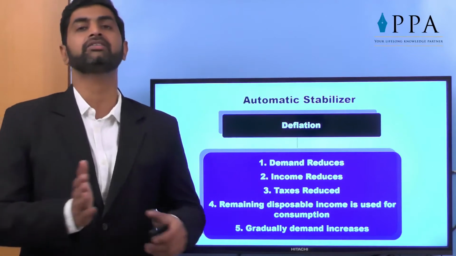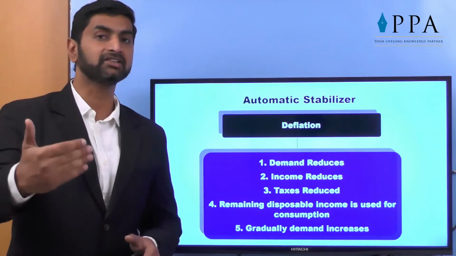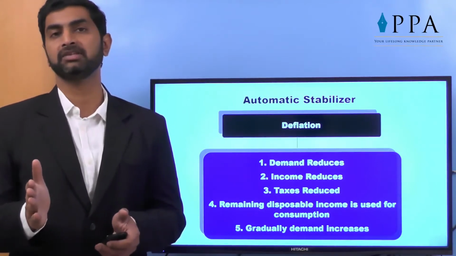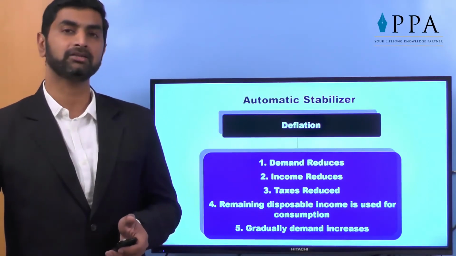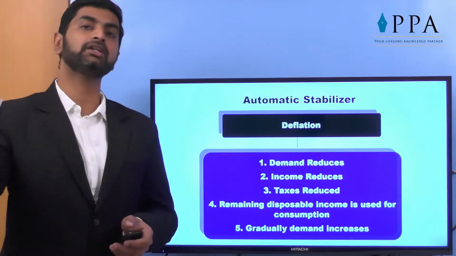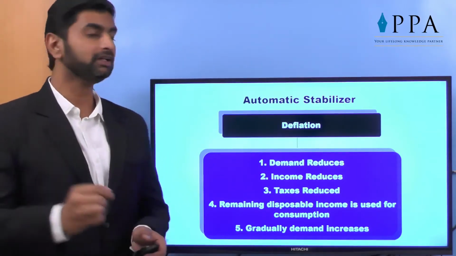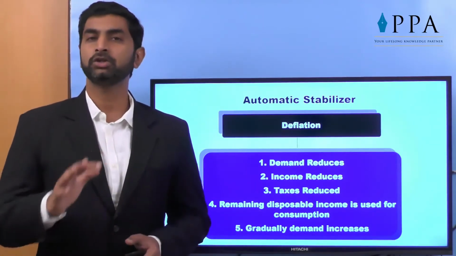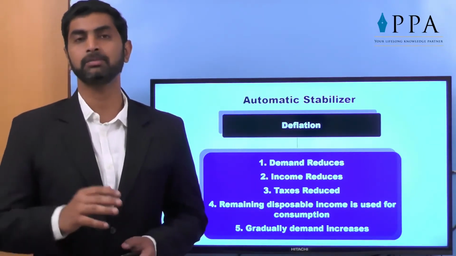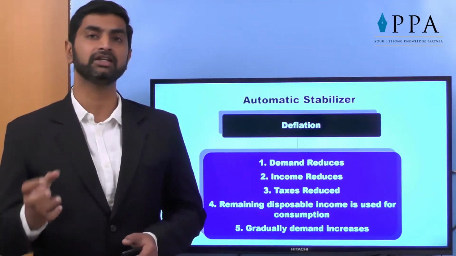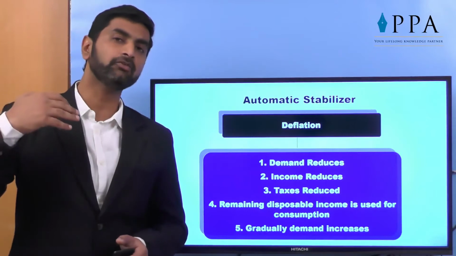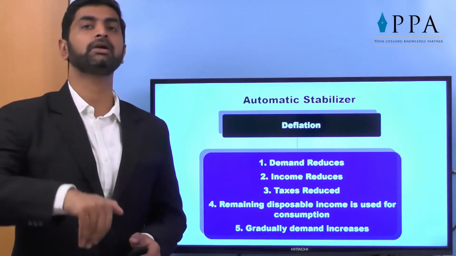As I am paying only 20% tax, or from 30% I came down to 10% tax rate, the available proportionate income is more, which will come in the market as a part of demand, and gradually the demand will increase. That is the assumption of automatic stabilizer. Does it really work? Not exactly to the extent of 100%, because even though the tax rate is reducing, my income has also come down. So the demand will increase in a very long period. That's why government intervention is needed.